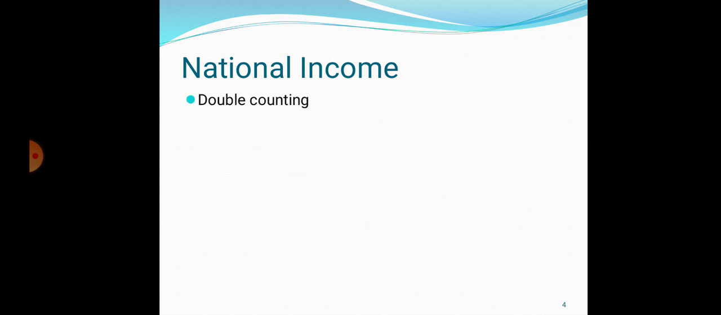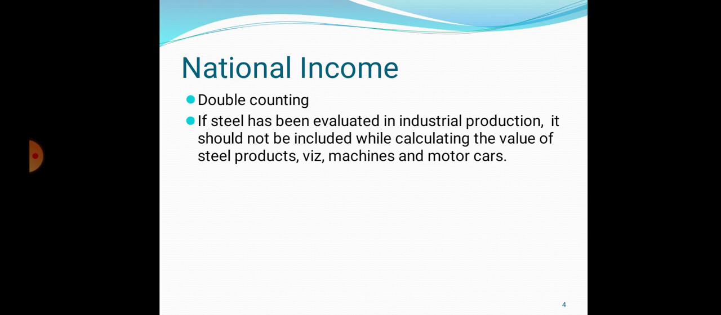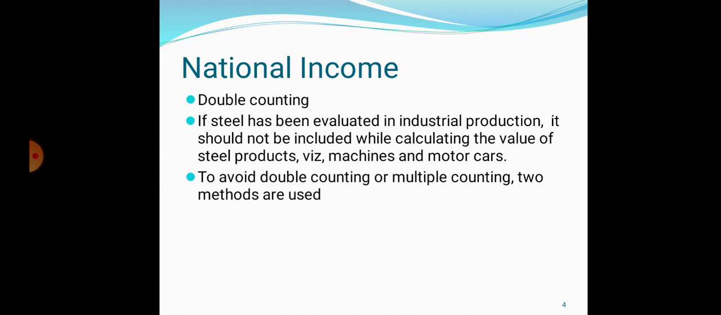Now, what is double counting? Okay, see, this is a very important part in national income. So for that purpose, I will explain one example. If steel has been evaluated in industrial production, it should not be included while calculating the value of steel products. Steel products means machines and motor cars. To avoid double counting or multiple counting, two methods are generally used.